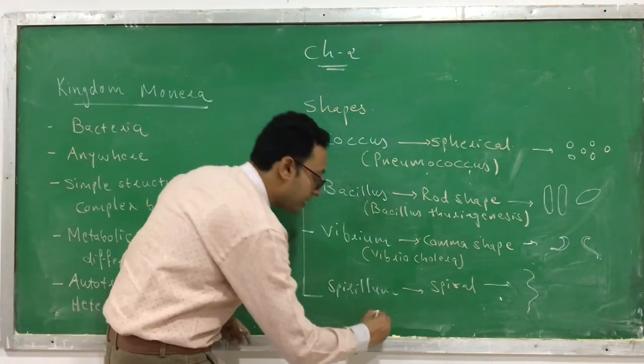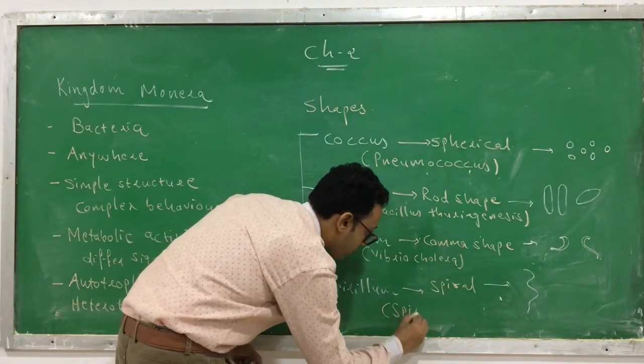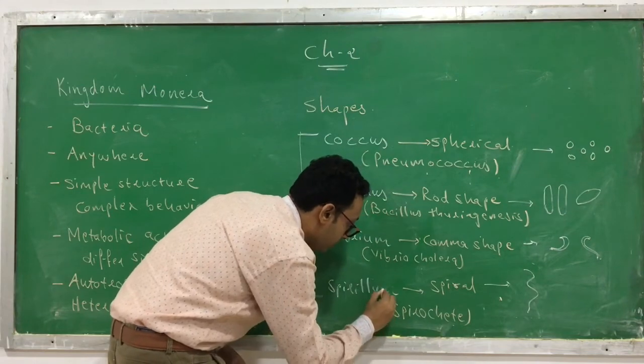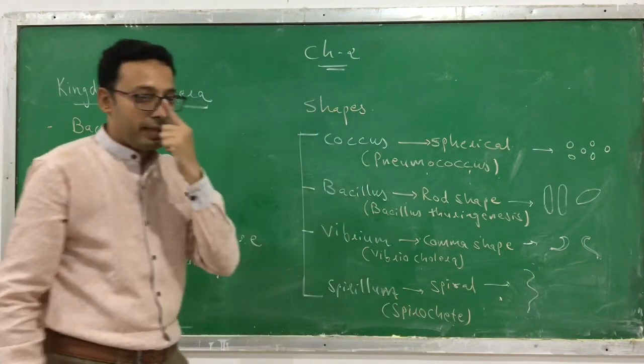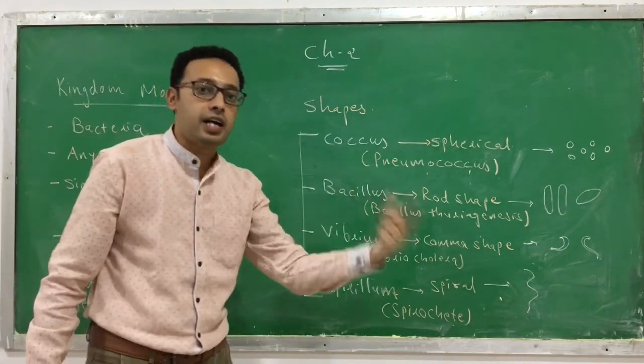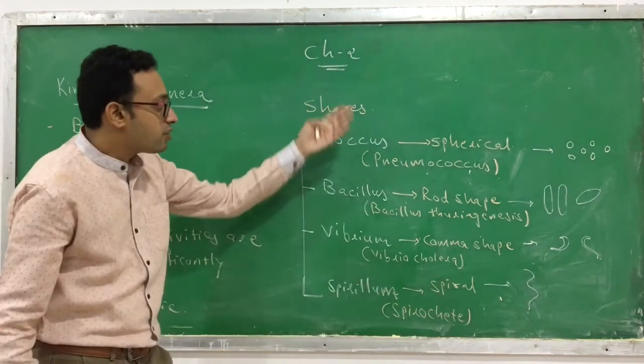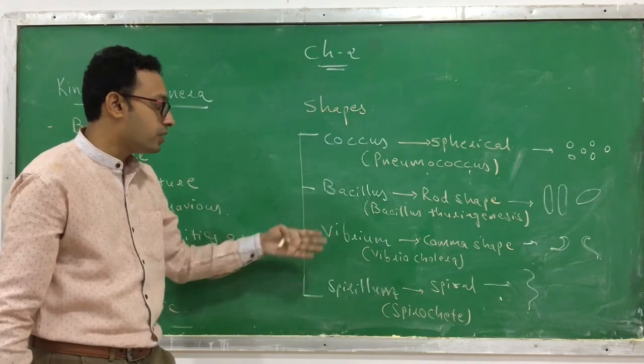The example of Spirillum is Spirochete. Spirochetes are bacteria which you can usually find in our mouth. They are spiral shaped. So these are the different shapes of a bacteria: coccus, bacillus, vibrio, and Spirillum.